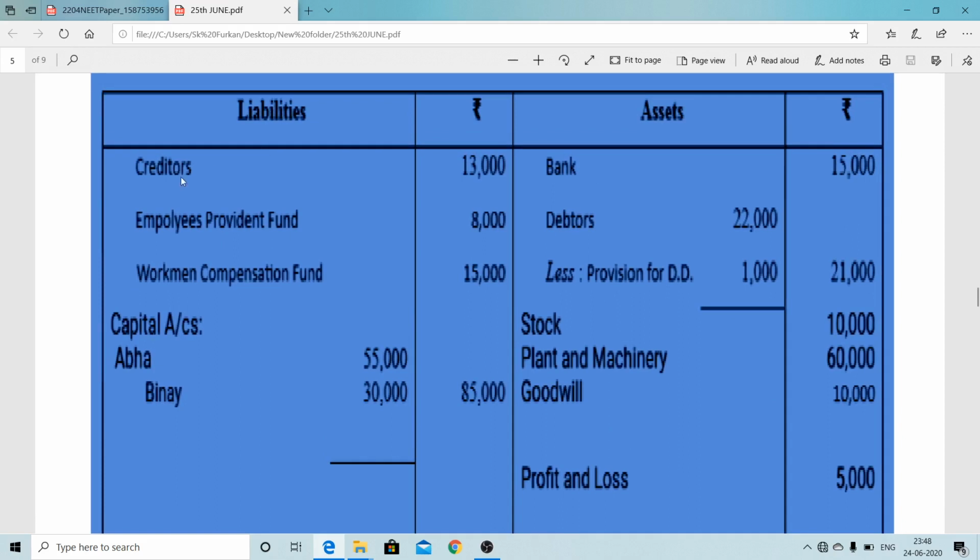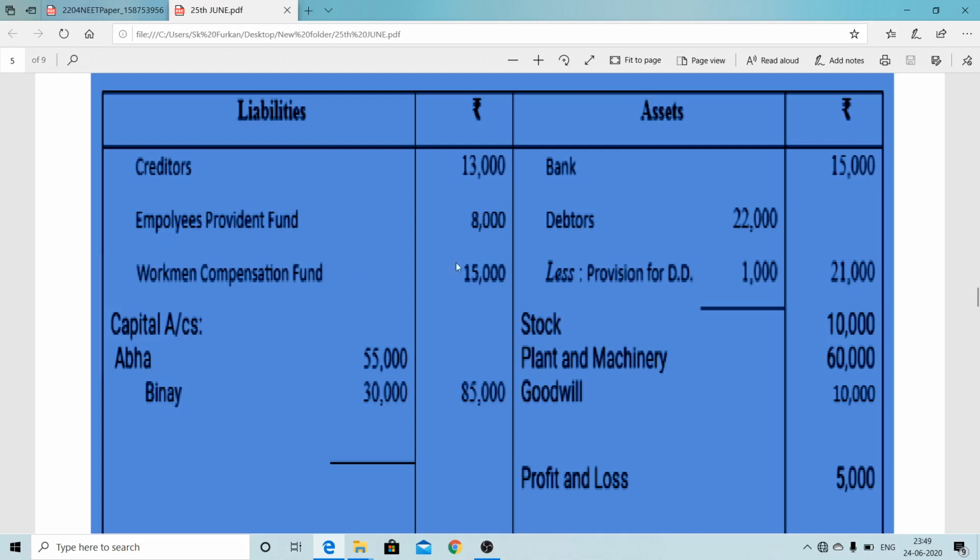Here, besides creditors, is a new item: employees provident fund. This is actually an external liability. At the time of retirement, this benefit will be given to the employee. So this is an external liability, and though it is a fund, we cannot distribute it to the old partners in the old ratio.